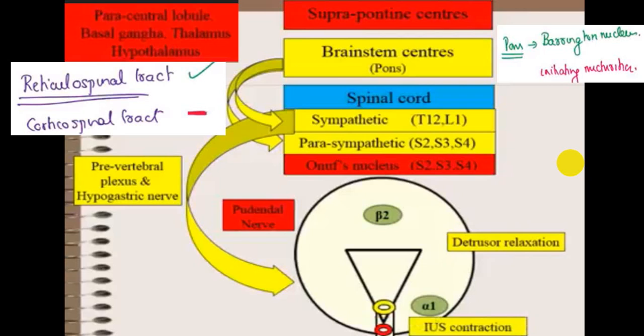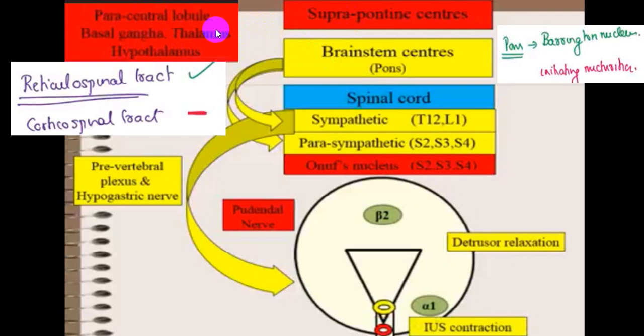The posterior column also takes part in carrying the sensation to the cerebral cortex, that is, the sensory area. Then the paracentral lobule, thalamus, basal ganglia, hypothalamus, etc. play a role in the suprapontine center, which will have an inhibitory action on the pons, or that inhibitory action will not be there.